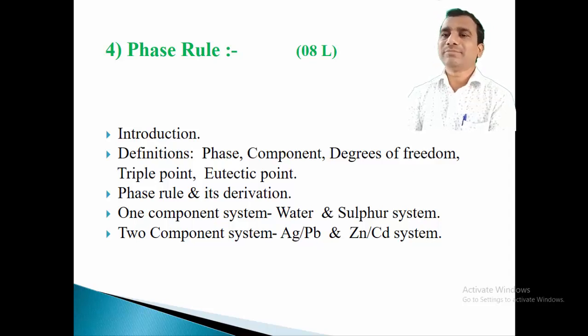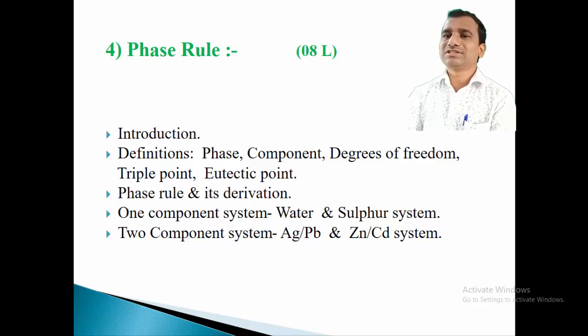First of all, in a one component system, we are going to study two different systems. One is called the water system and the second is called the sulfur system. Now what do we have to study in this water system and sulfur system? We have to study the energy profile diagram for these systems, in which we study the different types of curves, the different types of areas, and how many triple points are possible for particular areas and curves. That we have to study in detail for the water system and sulfur system.